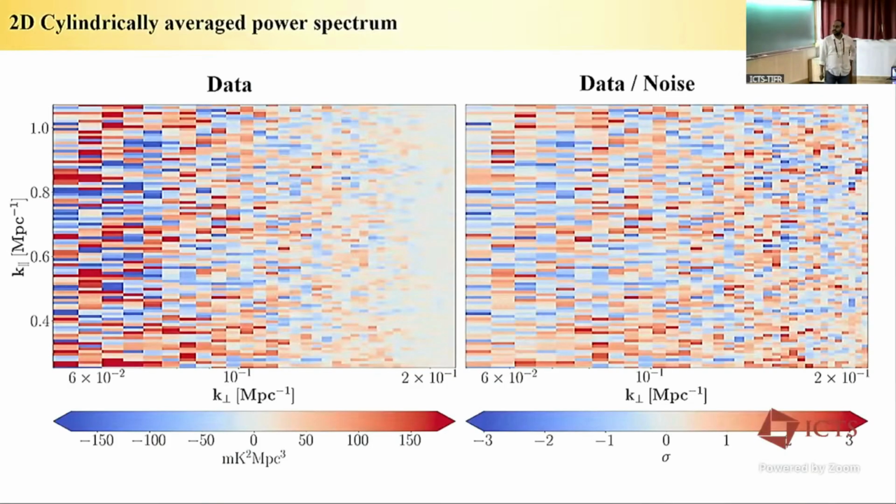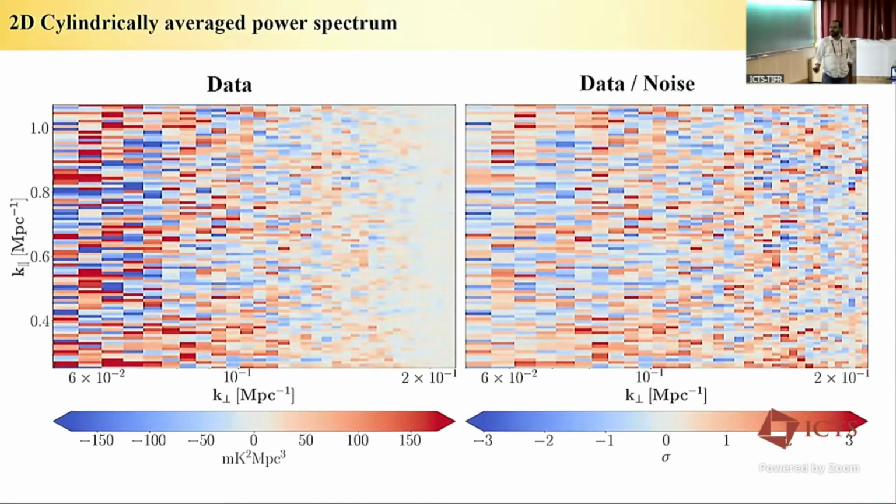This is the 2D power spectrum. The left-hand panel is data, the right-hand panel is data normalized by noise. In a perfect scenario, what you would expect is that your pixel values should fluctuate between plus and minus 3 sigma, and that is what you are getting. And in the data, you are just seeing the fluctuation between positive and negative.